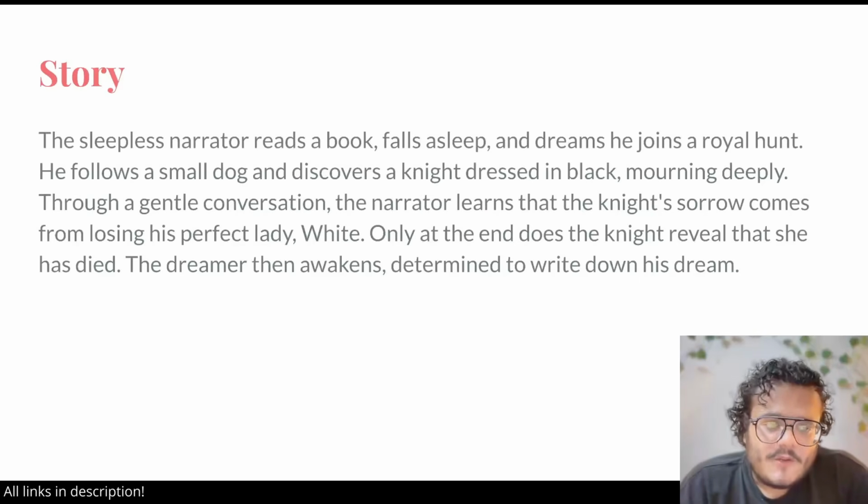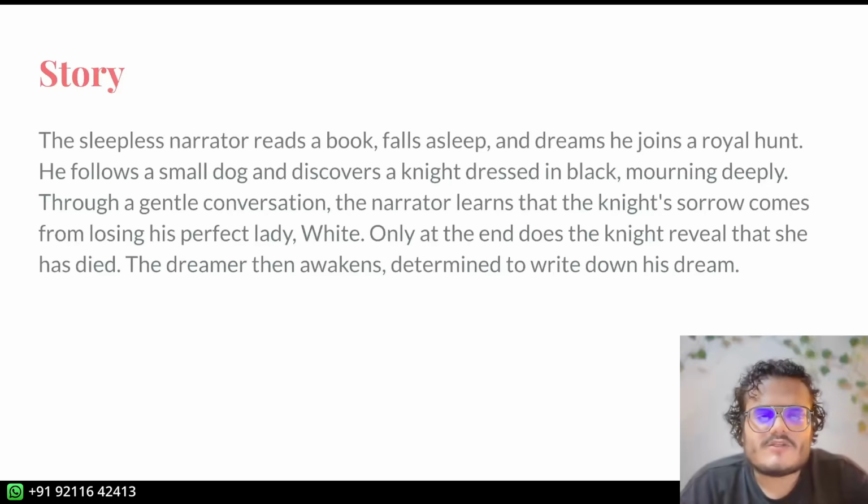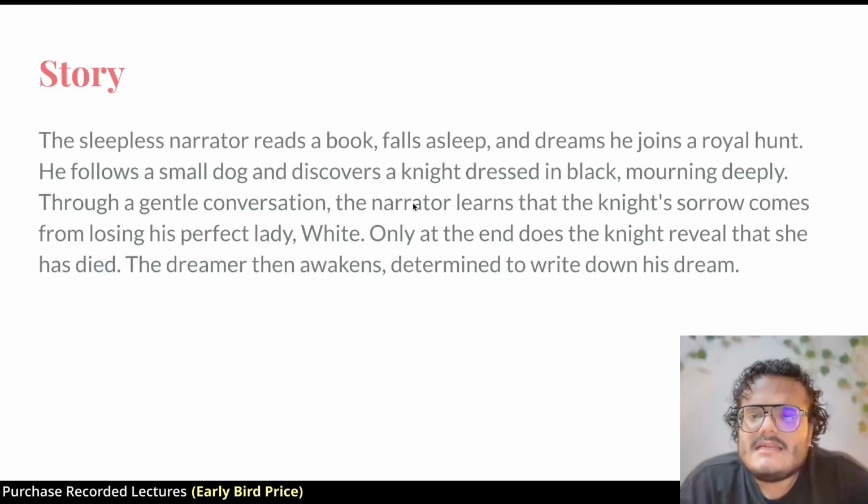Now it begins, as I told you, the dream visions begin with the situation of sleeping. It begins as the narrator, who we can call Chaucer, but basically the narrator, is reading a book and he falls asleep and he reads that there's a royal hunt going on. So basically there are horses and people of the royalty hunting an animal, and there are going to be dogs and all. The sleeping narrator in his dream follows a small dog and eventually discovers a knight dressed in black. Black is the color of mourning. If you're sad, you wear black. And the knight is mourning deeply, right? And the narrator has a good conversation and learns that the knight is sad because he has lost his perfect lady called White.